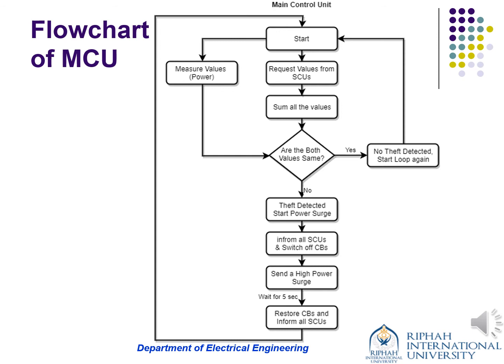Then we will do a power surge. Basically we will inform the SCUs and switch off the circuit breakers to send the higher power voltage, so that if he is using some illegal things, they will be burned or he will get some loss from it. Then after waiting for 5 minutes, we can restore our circuit breakers and inform all the SCUs about it, and that information will go back to the main control unit.